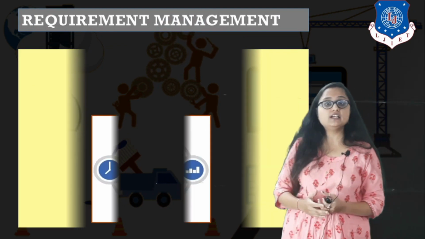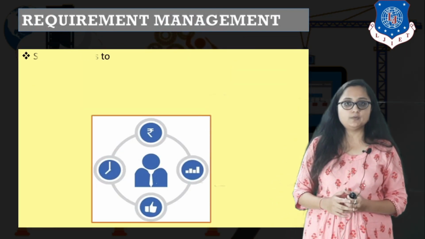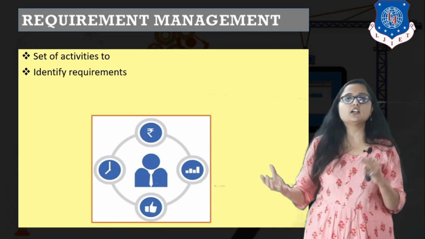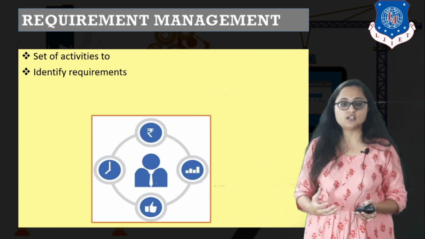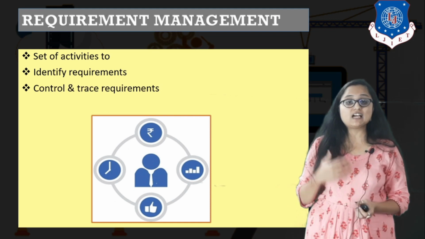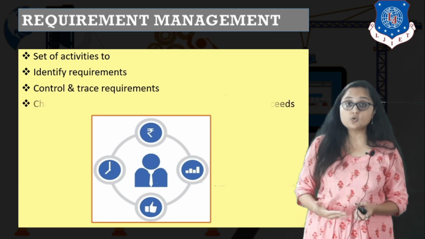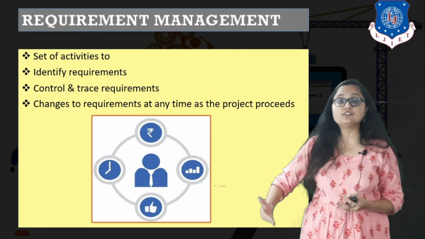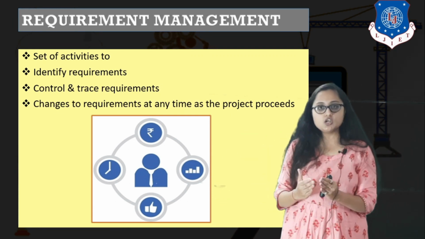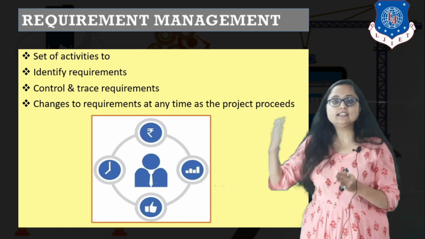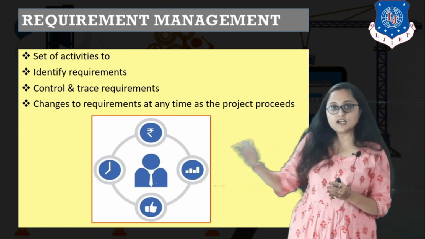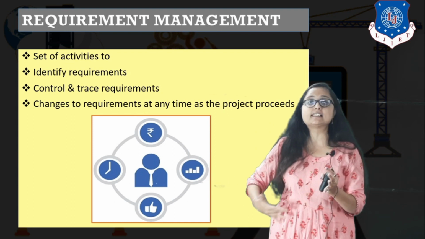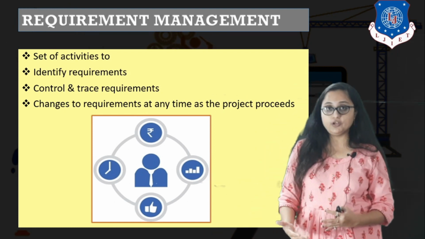And the last phase is requirement management. Now requirement management is not a single phase, it is a set of activities which identify the requirements, control the requirements, and trace the requirements. Why are these activities needed? Because requirement engineering tasks are the tasks we perform before starting the actual design of our software product.